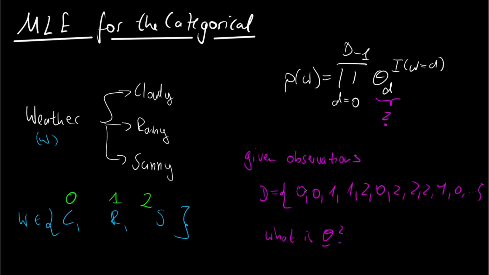So as said in the intro, we have an observation set or a data set of days where we observed different states of the weather. For instance, 2 days with cloudy weather, then some days with rainy weather and sunny and so on. And we want to know what the probability is that we observe a certain state of the weather, and we want to derive this from the data set. We use the maximum likelihood estimate, so we choose those parameters theta that maximize the likelihood of our data set. For this, we first have to define the likelihood.